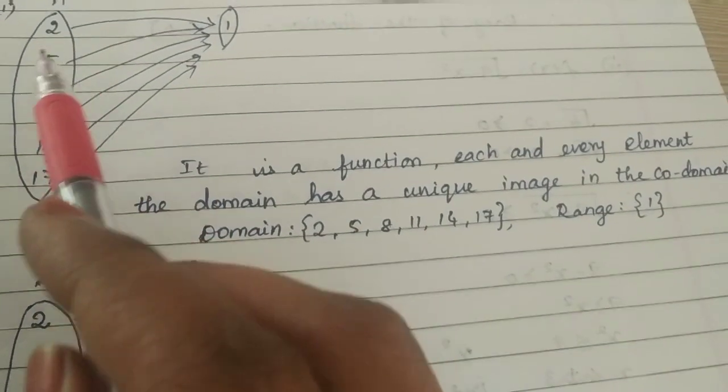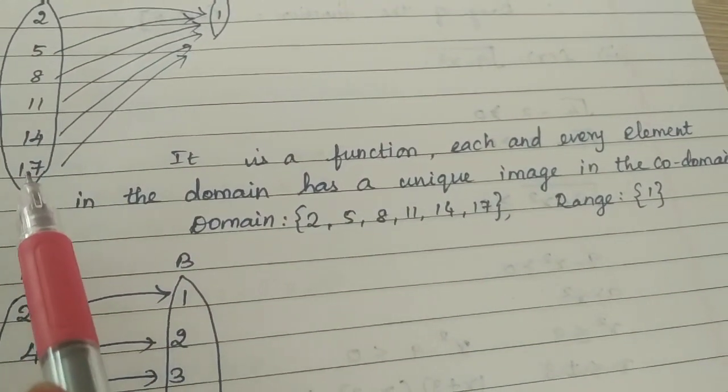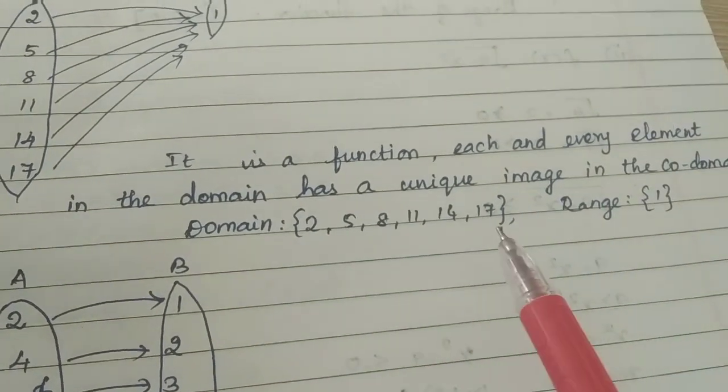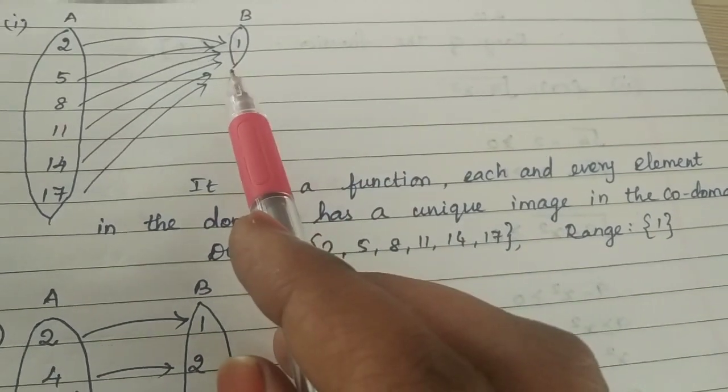Unique means only one image in the codomain. Therefore, what is the domain? {2, 5, 8, 11, 14, 17}. It should be written within the set brackets. The next one, what is the range? {1}. The next question.